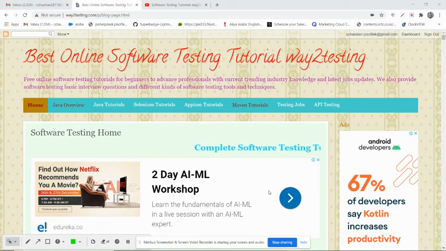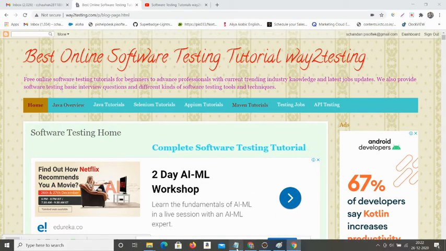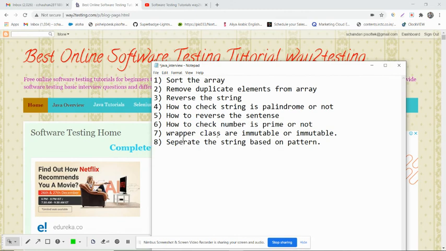So in this video we will cover the next interview question, which is: what is the wrapper class, and whether wrapper classes are mutable or immutable, and we need to prove whether they are mutable or immutable.